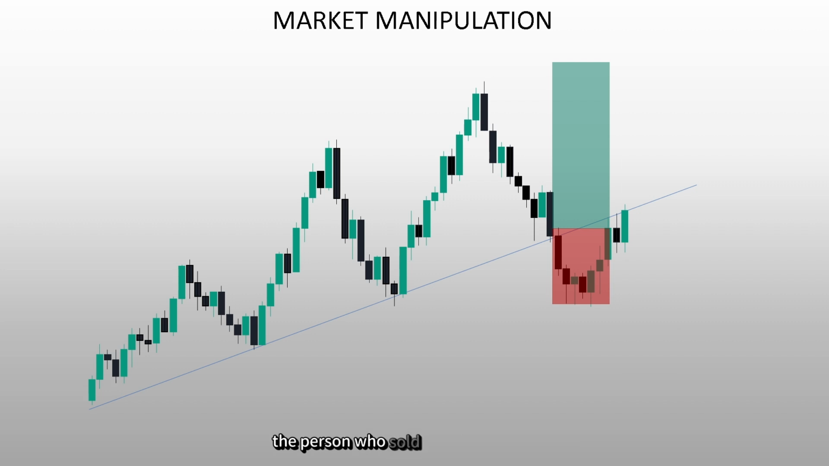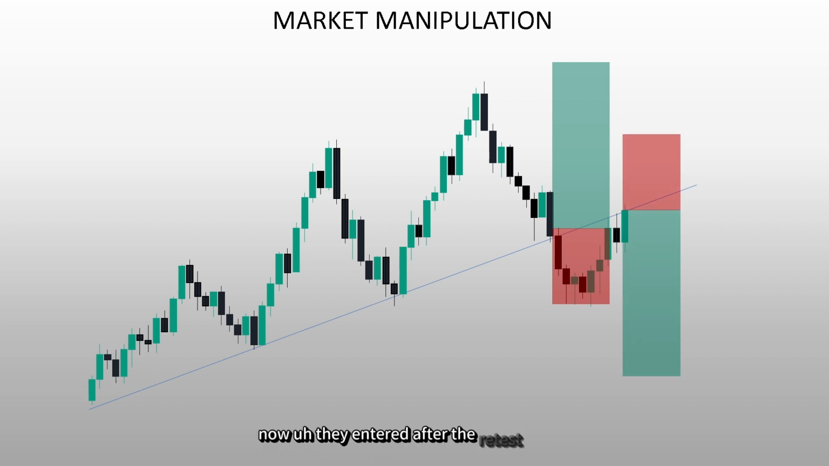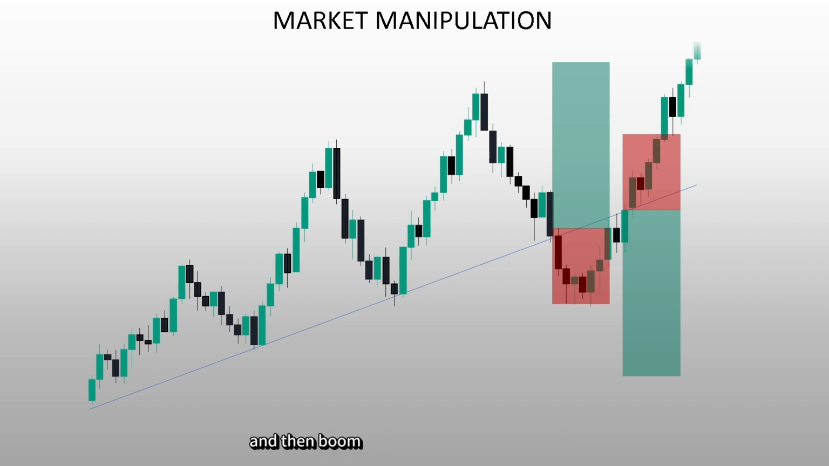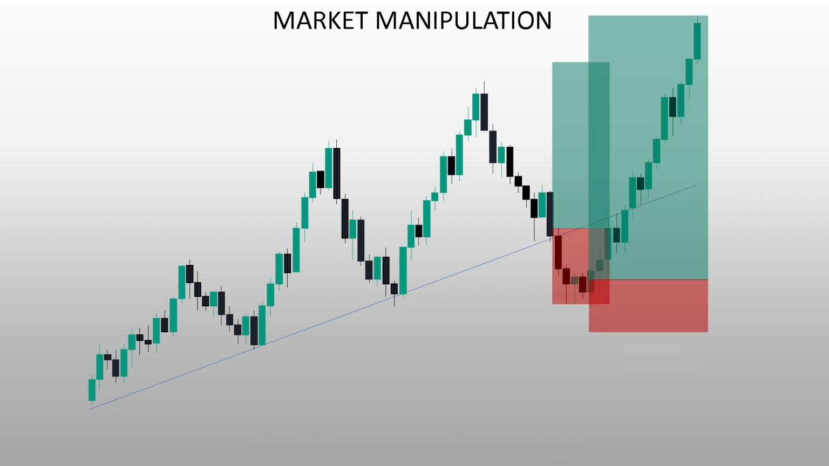The person who sold after the breakout thought the market would go down now. They entered after the retest of the breakout and then boom, their stop loss got hunted too. Now you have to understand this psychology. Why does manipulation happen in the market? Why is liquidity generated in the market?